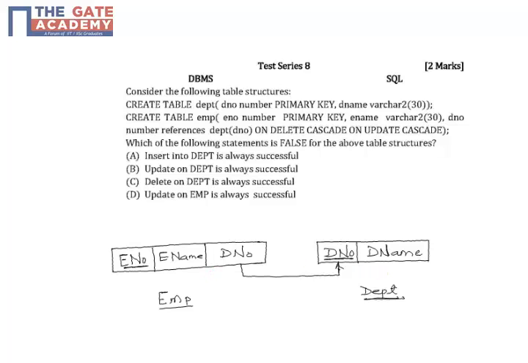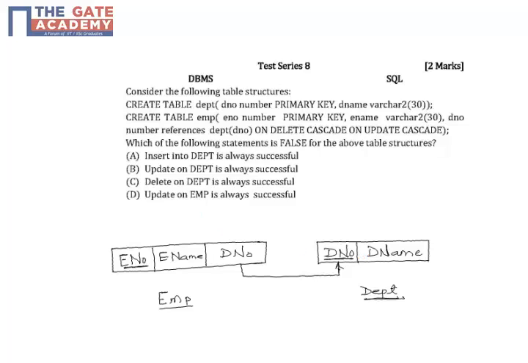The second option is update on department is always successful, which is also true because whenever we perform an update operation on any record in department table, we need to change employee table only if the department number has changed in the department table.